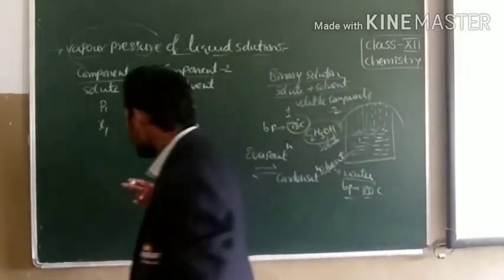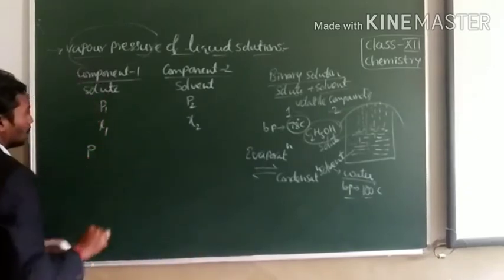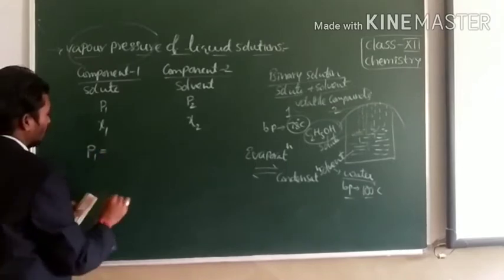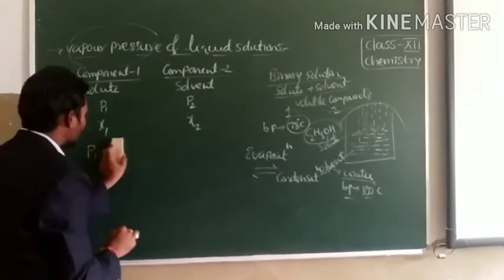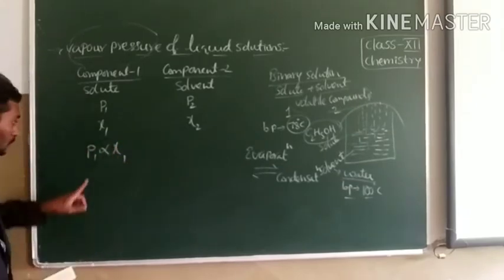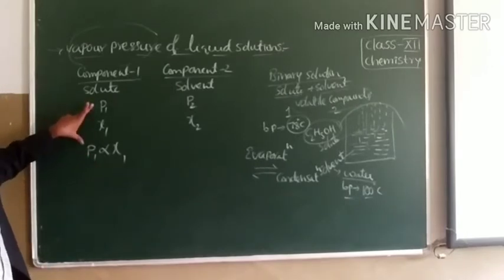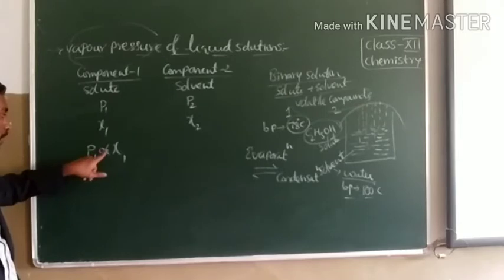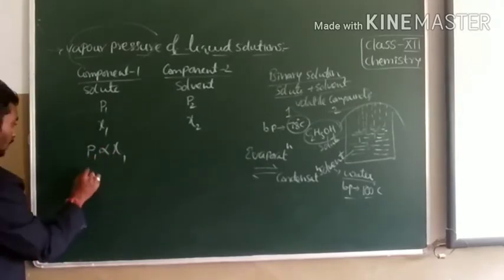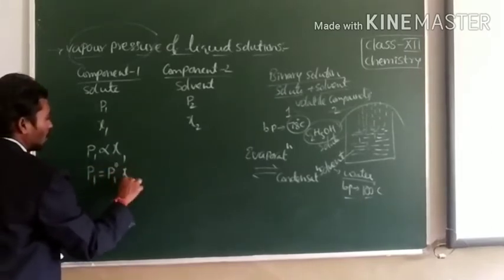That means the mathematical expression of Raoult's law is, let us write here, P1 is directly proportional to chi1, children. Here P1 is the partial vapor pressure of component 1, which is based on the mole fraction of component 1. So we can write P1 is equal to P1 naught into chi1.